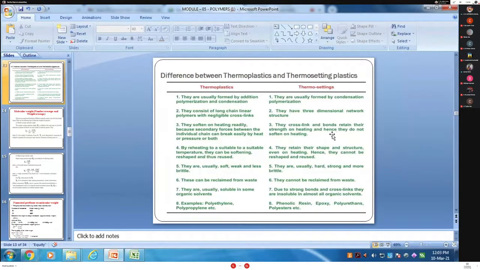Okay. Next point, Pragati from division D. Yes, ma'am. They soften on heating readily because secondary forces between the individual chains can break easily by heat or pressure or both. Okay. And what happens in the thermoset? They cross-link and bond, retain their strength on heating, and hence they do not soften on heating. But you read only the third point.